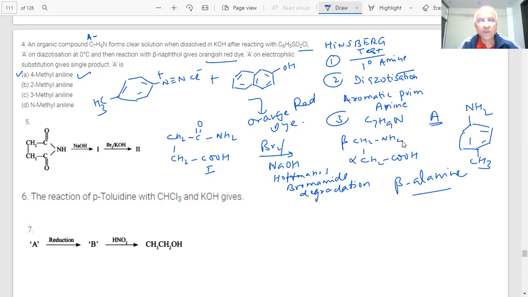The reaction of paratoluidine with chloroform and KOH gives. Paratoluidine means NH2 and CH3 at the para position.